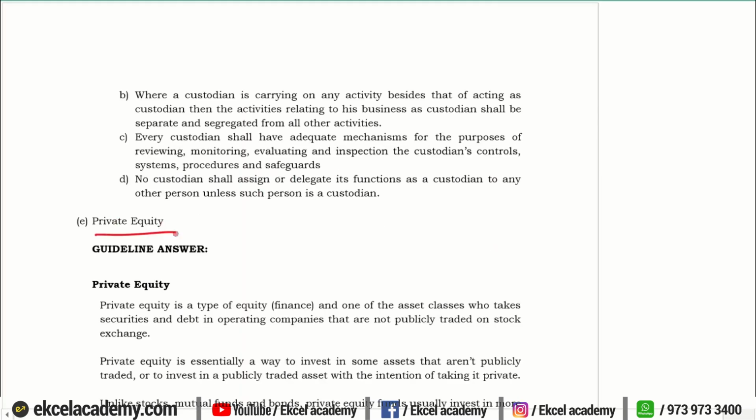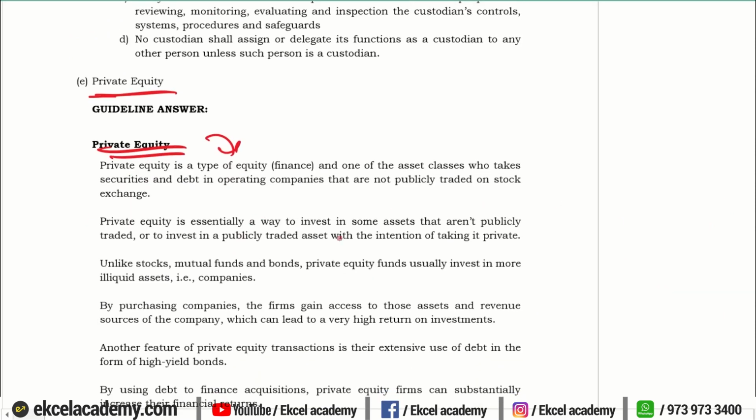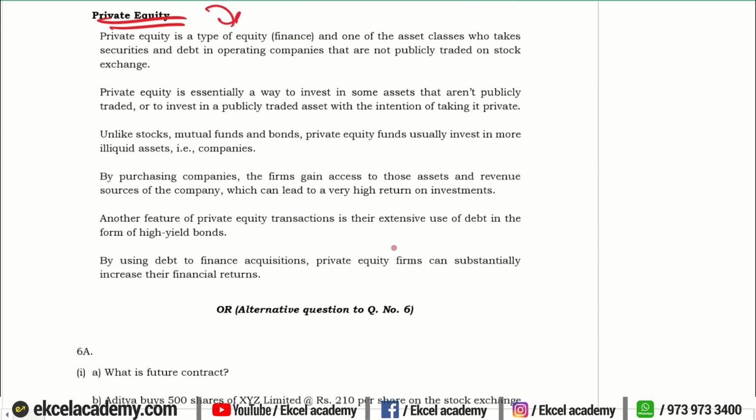Right? Next, private equity. Similarly, what is private equity? Where does it come under? What is the category under which it comes? And what are the provisions of law? If you quote that, that is sufficient for a 3 marks answer.